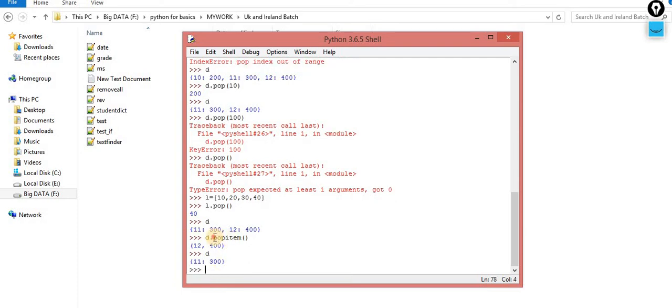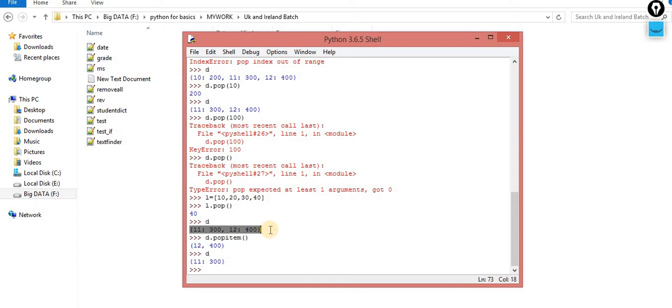So popitem is similar to pop inside the list. Inside the list pop, the last item will be deleted. Why so? Because this is a consecutive memory location, but here the memory location is not consecutive, as I told you at the start of this lecture. So it will remove an arbitrary element, any key value pair, with the help of popitem.